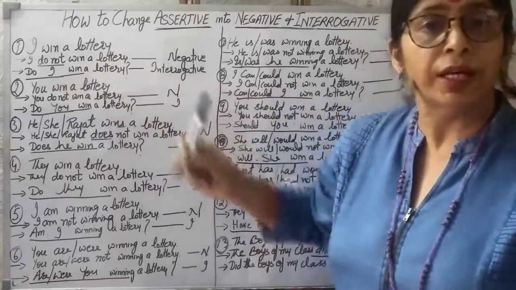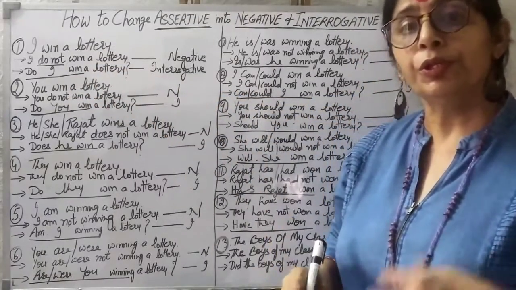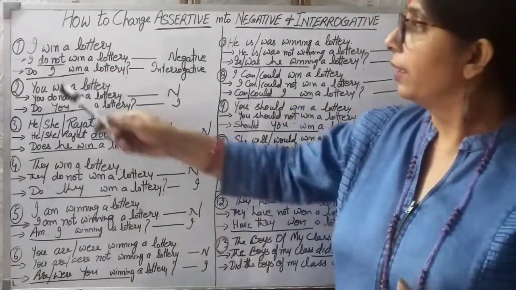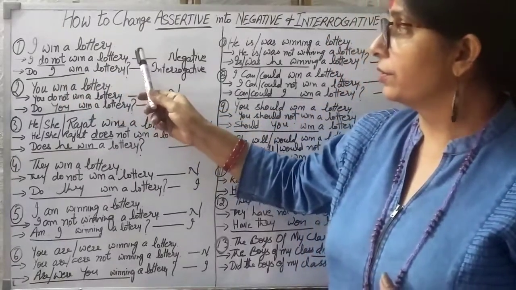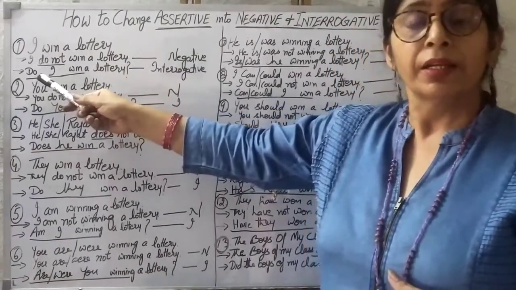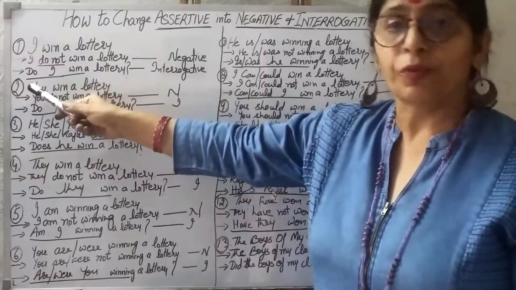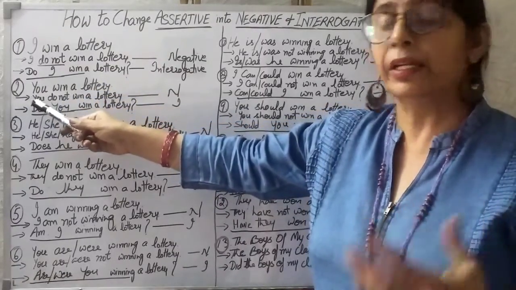Again we would say there is no helping verb. So here also you are to search for the helping verb. I do win a lottery. So this word do you will start with. Okay, this will be your beginning word.